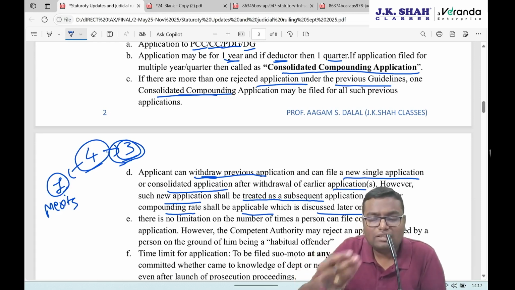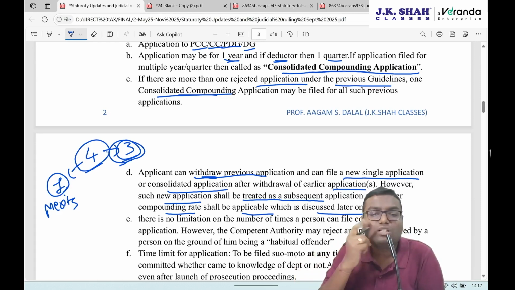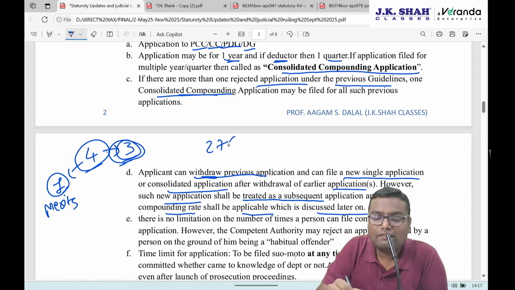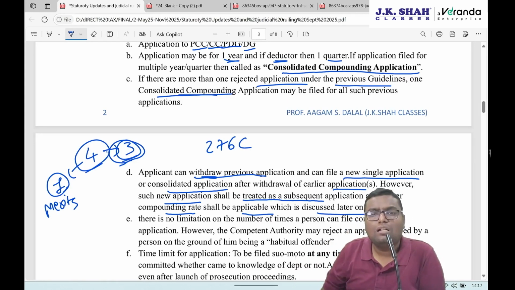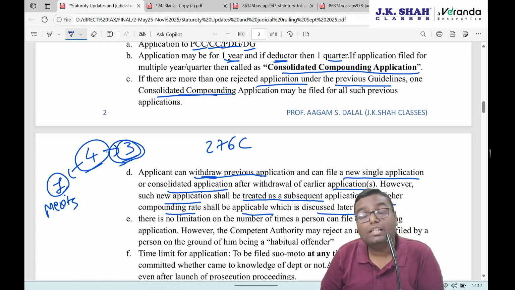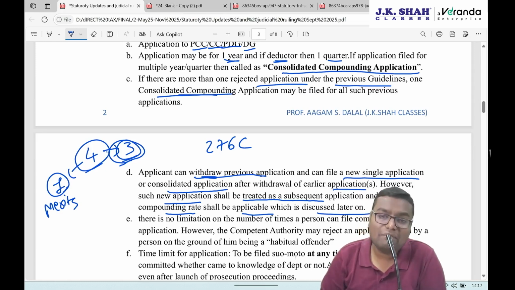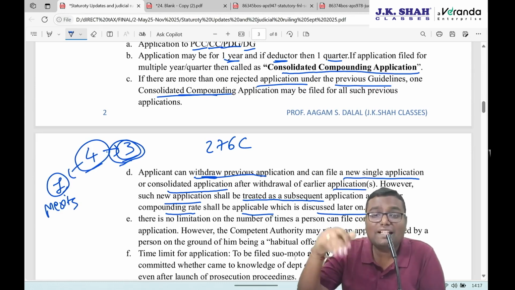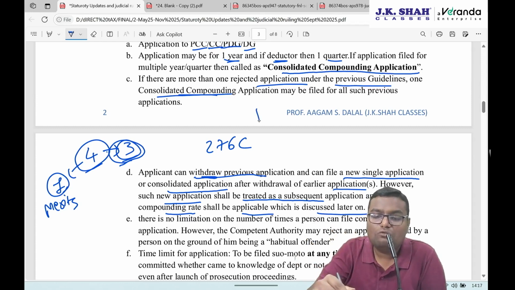After some time, we will understand that if I have committed one offense, let's say under section 276C, I have done one compounding application. In another financial year, I have committed the same offense. So I have done one more compounding application for the same section for a different financial year. It is my second application for the same offense. Whatever the compounding charges are, they will get higher. It will now be 1.2 times.